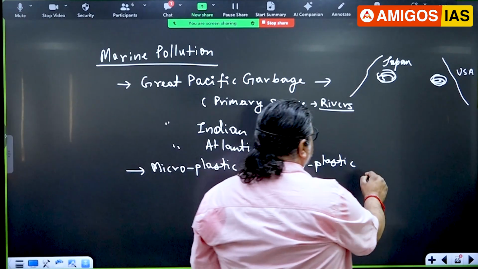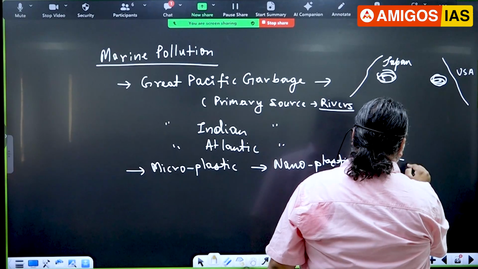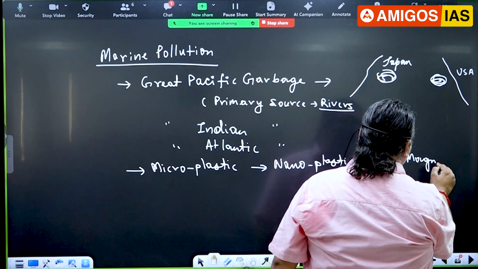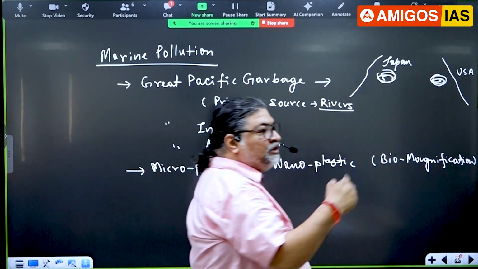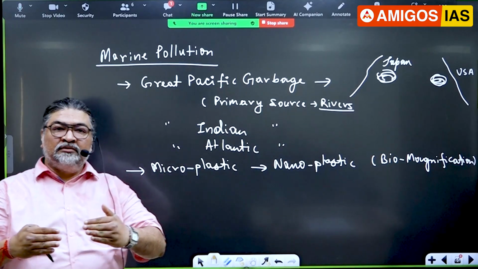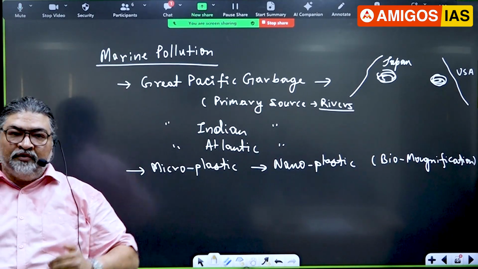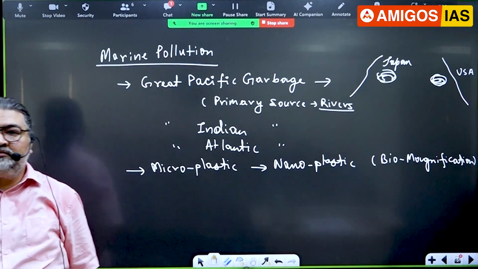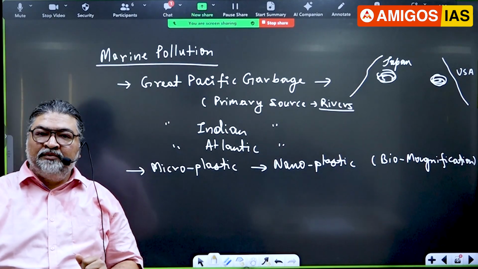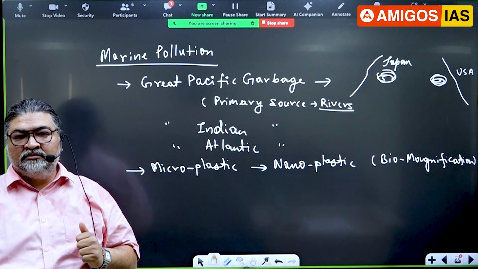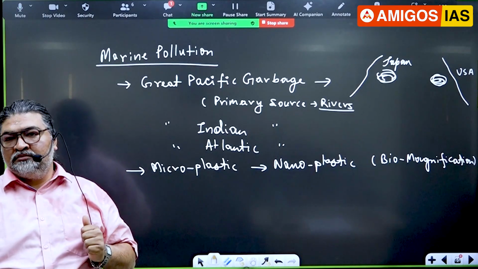So this could result in biomagnification. What do you mean by biomagnification? When any harmful substance enters the food chain, its concentration increases from lower to higher trophic levels. So who will be most impacted by this kind of biomagnification? Higher living organisms. They are threatened.